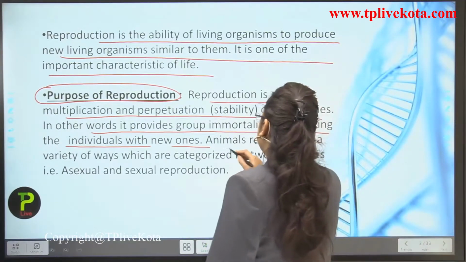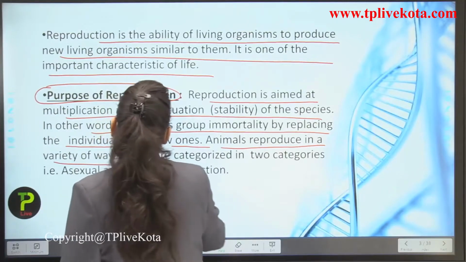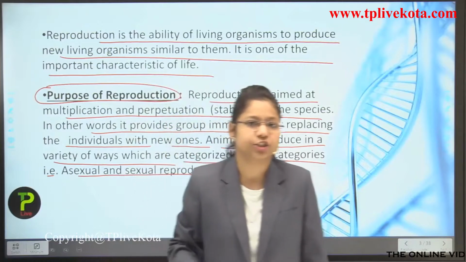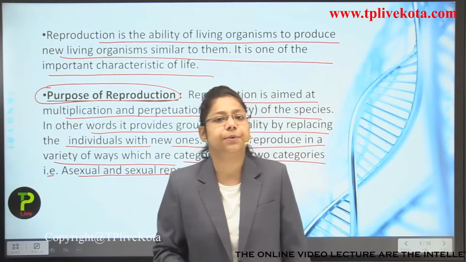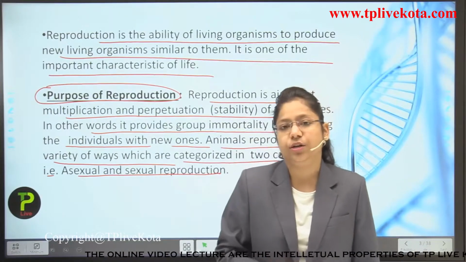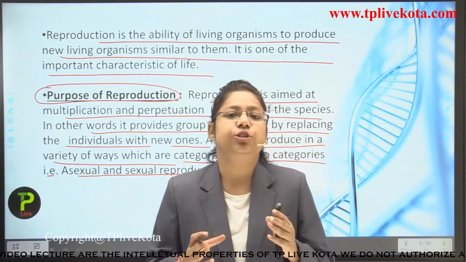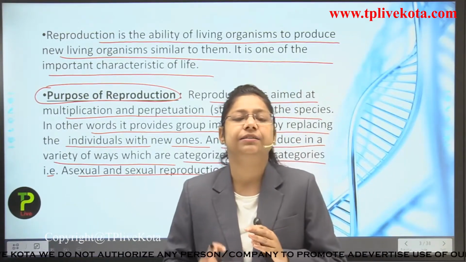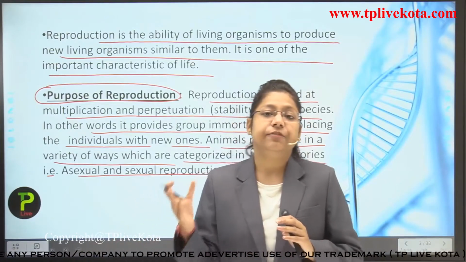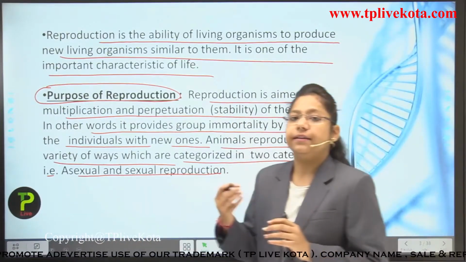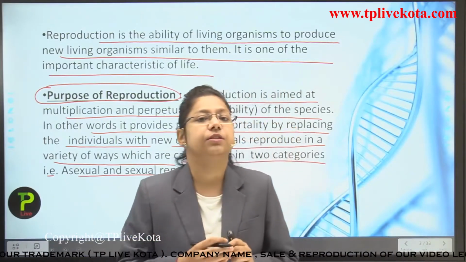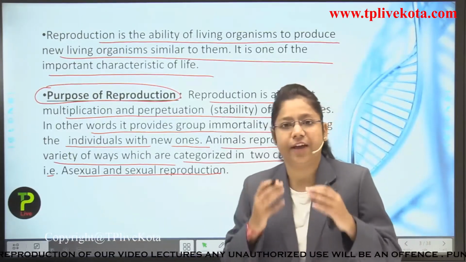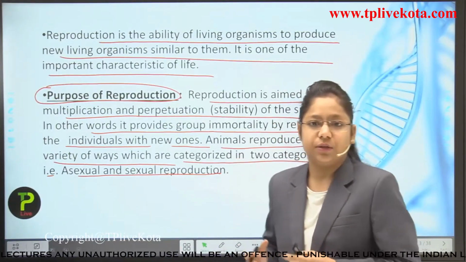Animals reproduce in a variety of ways which can be categorized into two categories, that is asexual and sexual reproduction. As I told you at the start of the chapter, in asexual reproduction no gametes are formed. A parent body divides to form the offspring. But in sexual reproduction, gametes combine and form the offspring. We will talk about these types of reproduction briefly in this lecture.